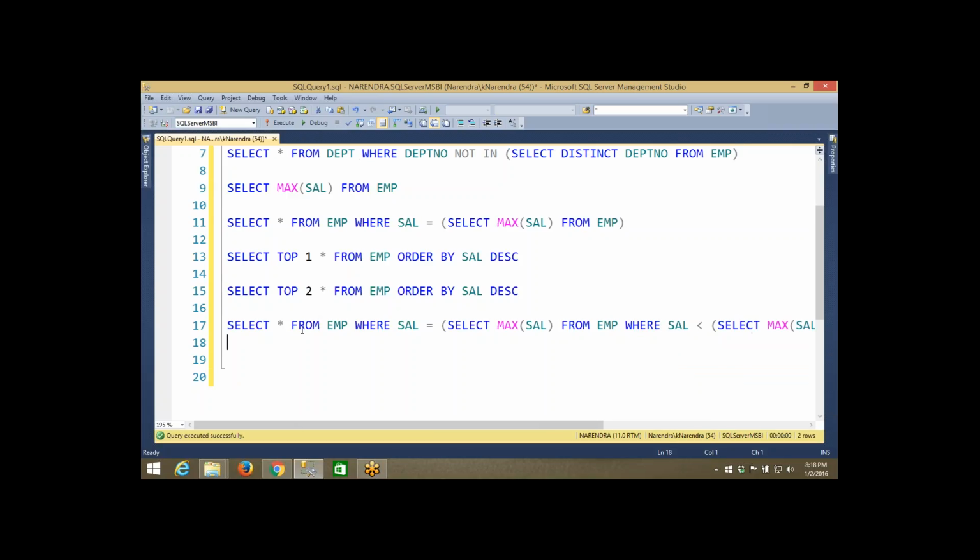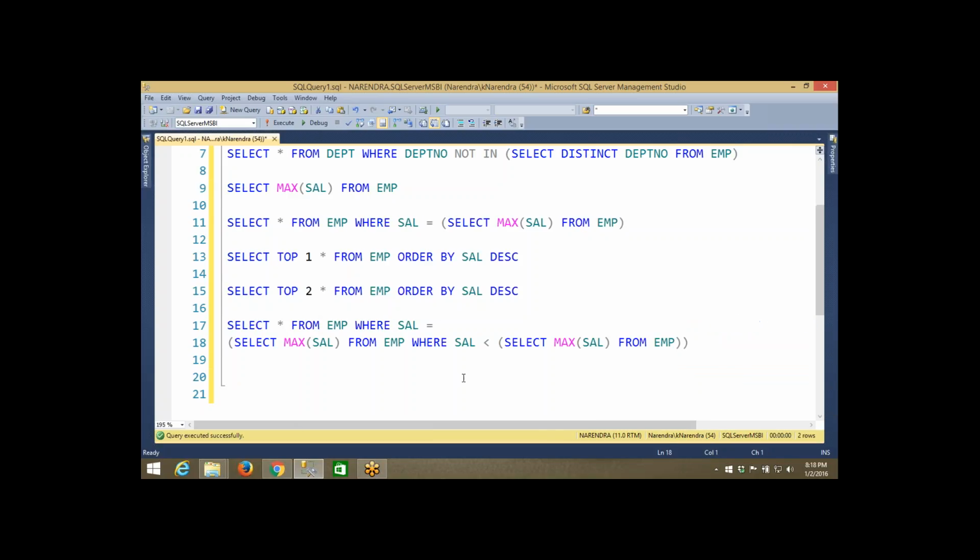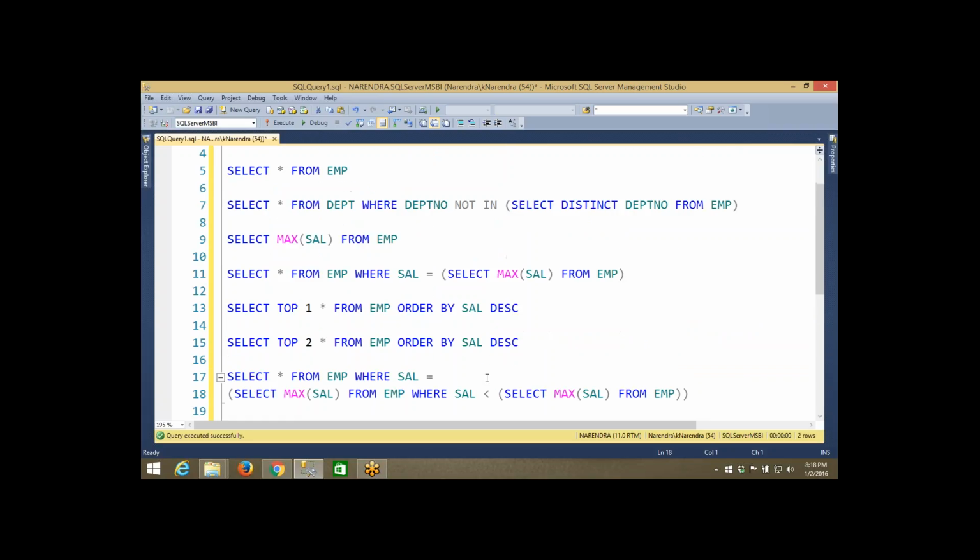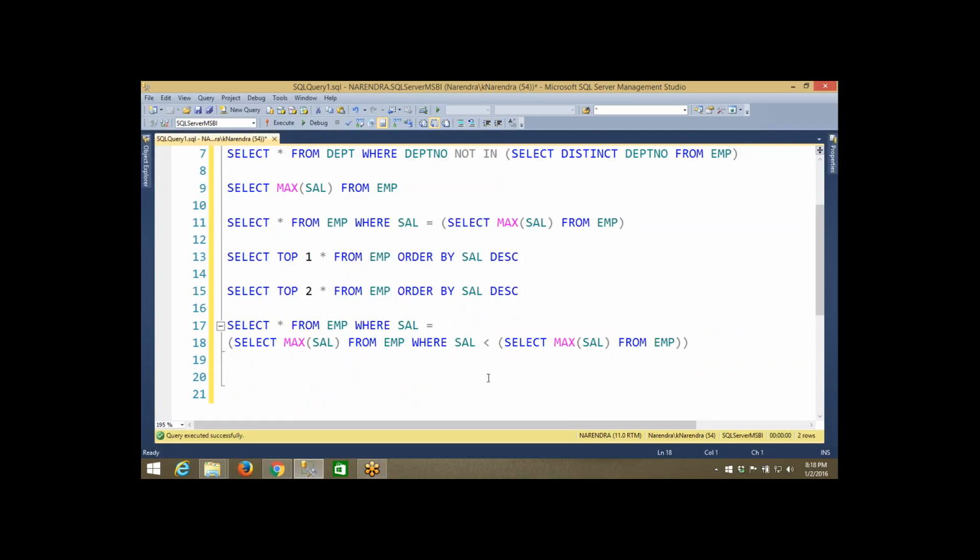Now, actually it is not one query, it's a three-part query. What is the second highest salary from the employee table? 3000. I want to see the details of the employees who are getting the second highest salary. Suppose the salary 3000 is available for three to four people, I have to display the details of those three to four employees, because 3000 is the second maximum salary. However many people are getting that salary, I want to show all the details. Okay, now let us execute.